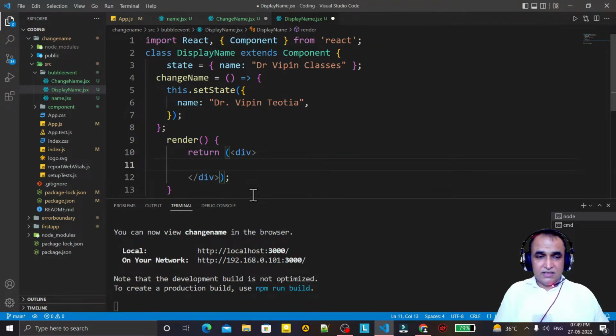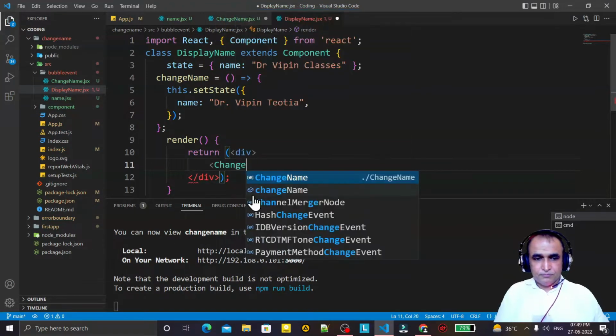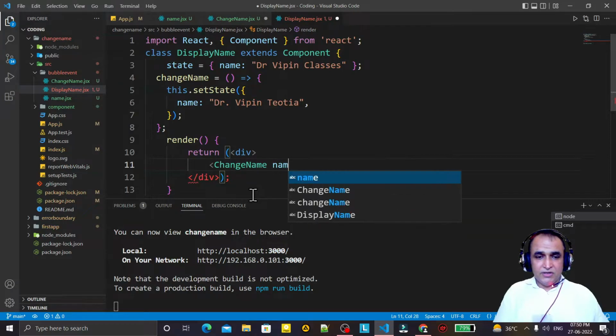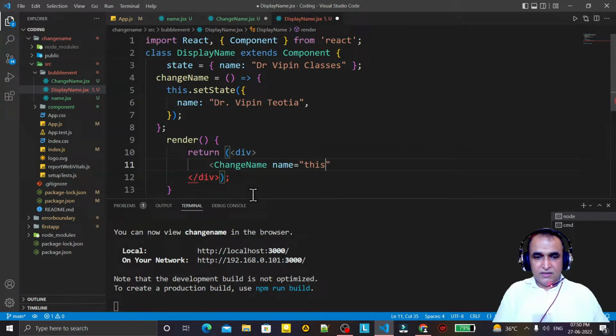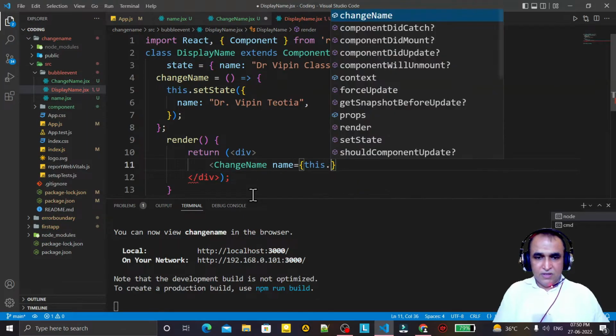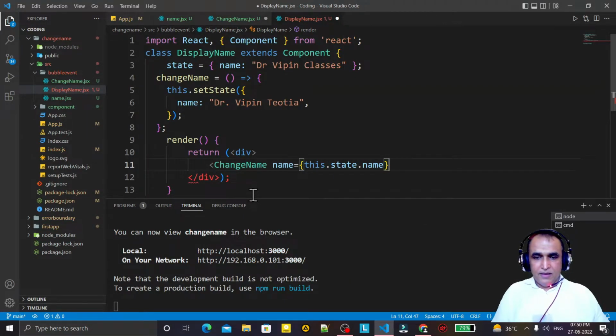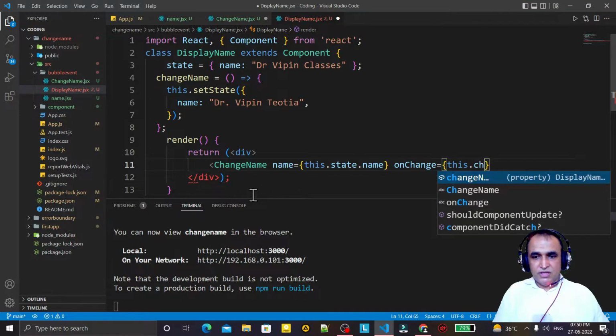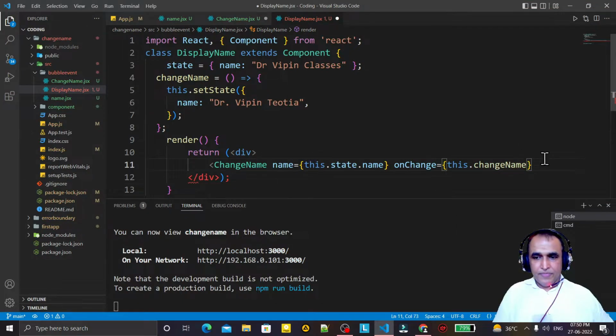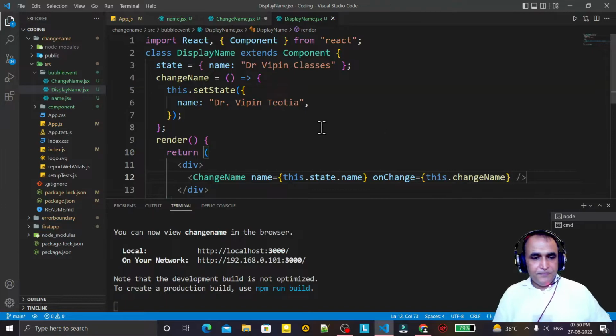Under this div tag I say display, I say change name, and in change name I am passing a name. So I say as a name this.state.name, and I am passing the same event, change name, as a property, and I am saying here this.changeName. Remember here, and I close this and I save it.